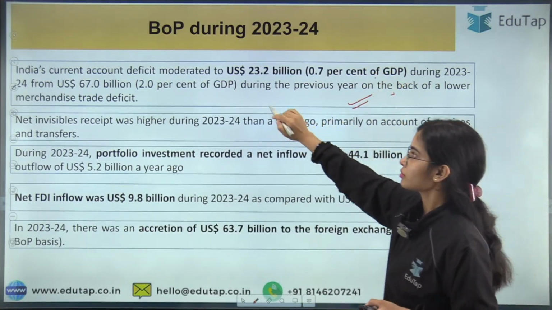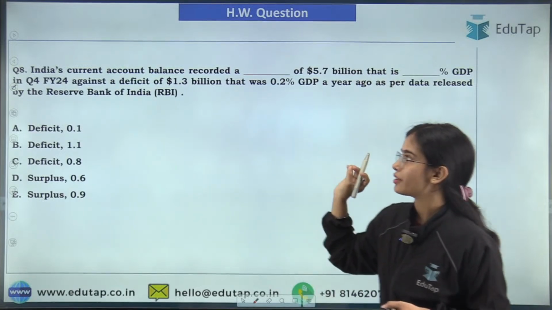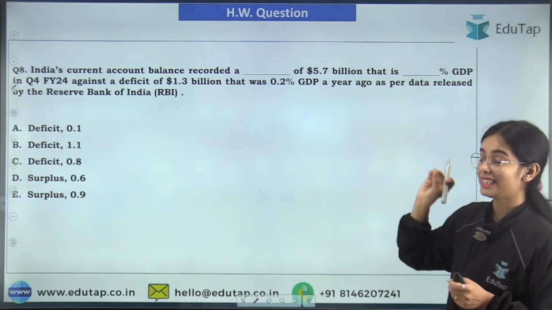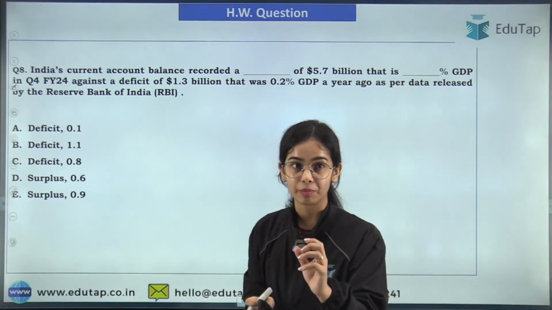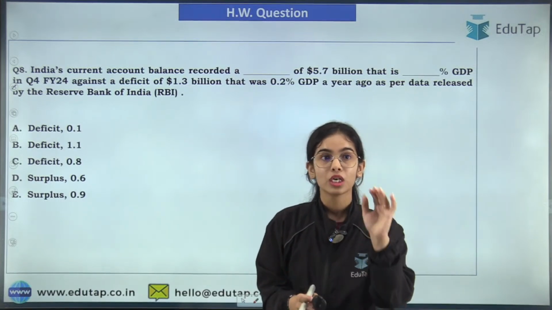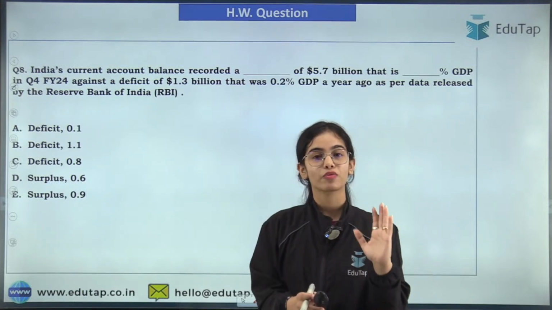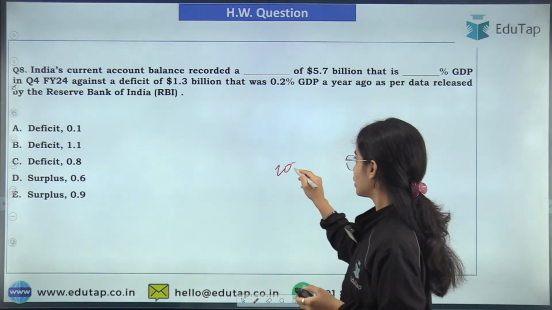Next is India's current account balance has recorded a dash of 5.7 billion, that is dash percentage of GDP, in quarter 4 of financial year 24, that is the financial year 2023-24.